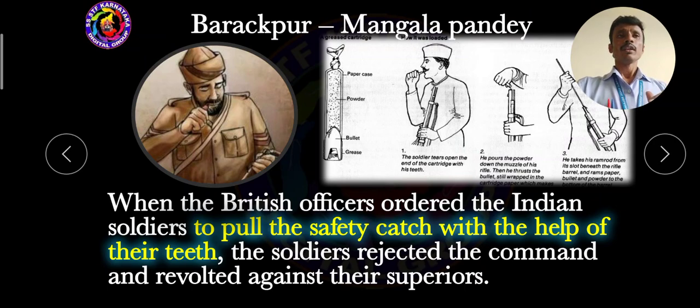The cow is a sacred animal for the Hindus and the pig is prohibited for the Muslims. Because of this, the majority of Indian soldiers went against the British, and when given commands, they went against their superiors.